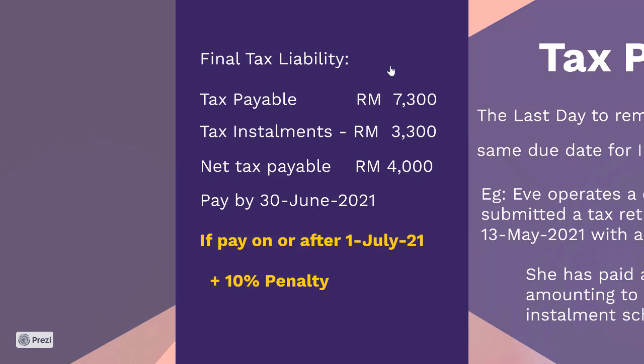Now, how much more penalty are you going to pay, assuming you don't settle this amount? The answer is none. There's only one penalty, which is just 10% on the balance of the tax payable.